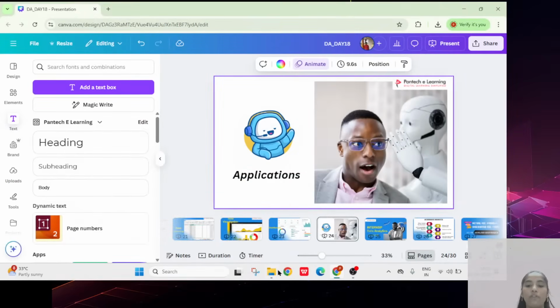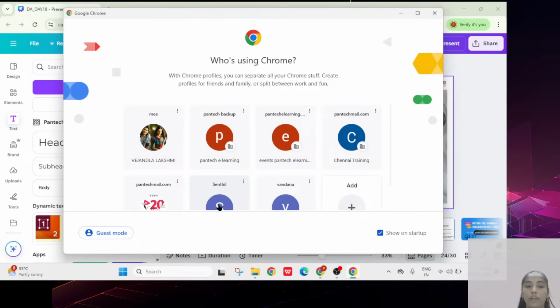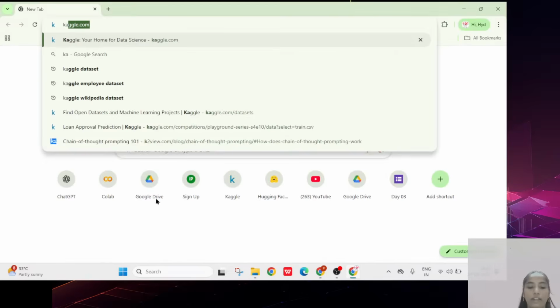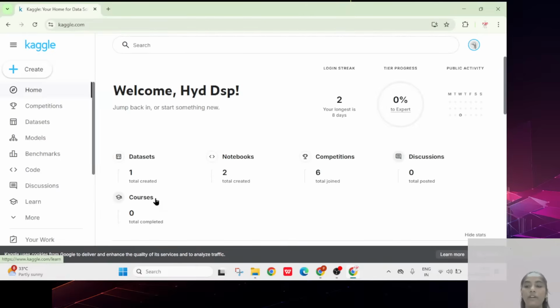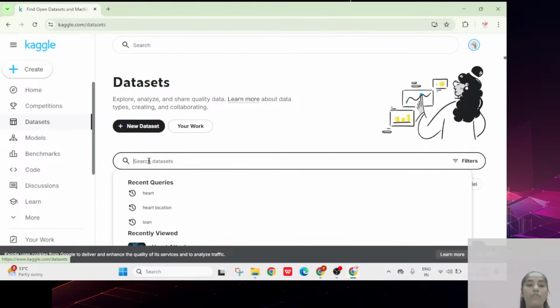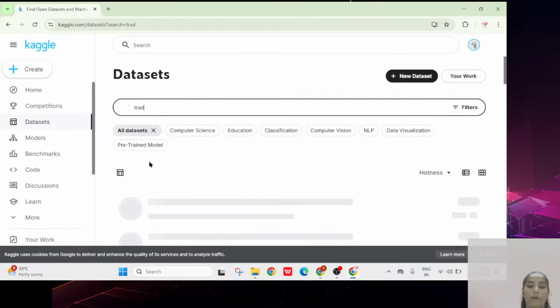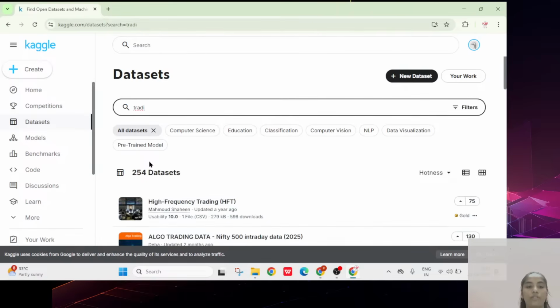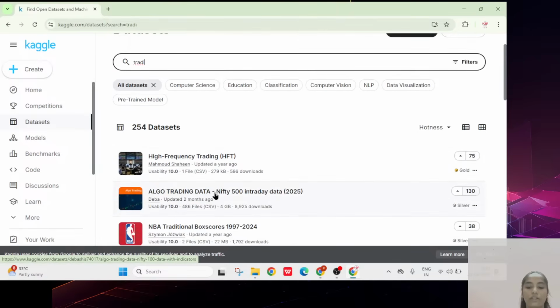So now today I want to go through a particular application. I want to take a particular data set, so I am going to the first step, Kaggle. Here I want to go through the Kaggle website and start my process. Here I opened the Kaggle data sets. What I want to do here is download a particular data set. What data set can I download? I can download a data set based on trading, because I have seen many data sets, I am going with trading.